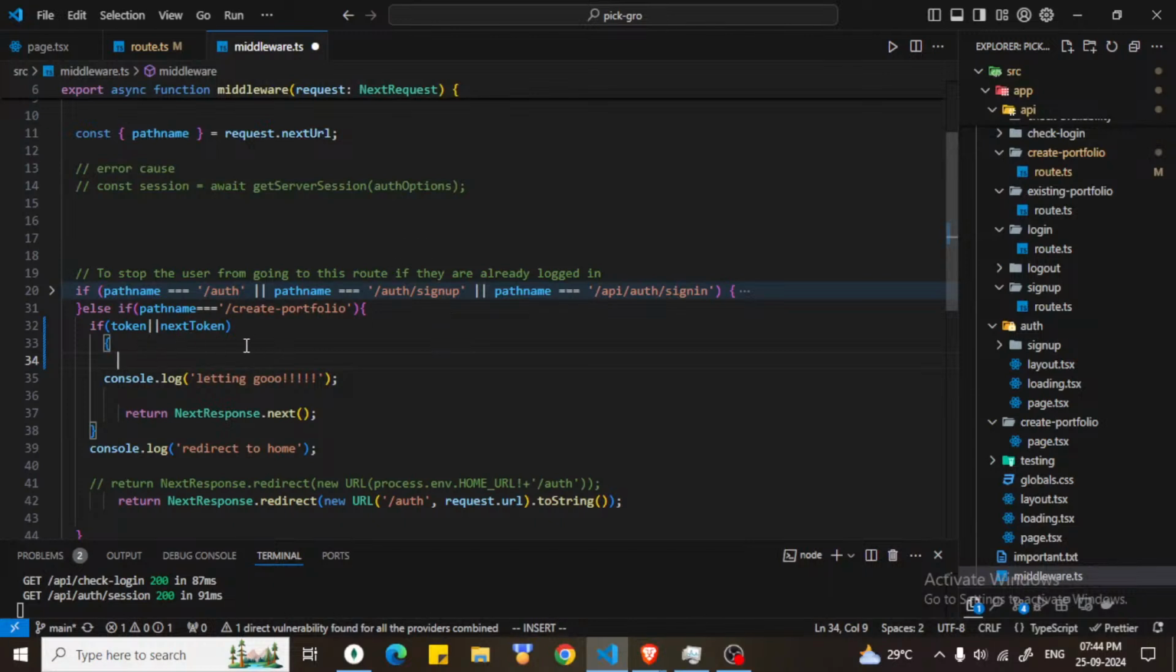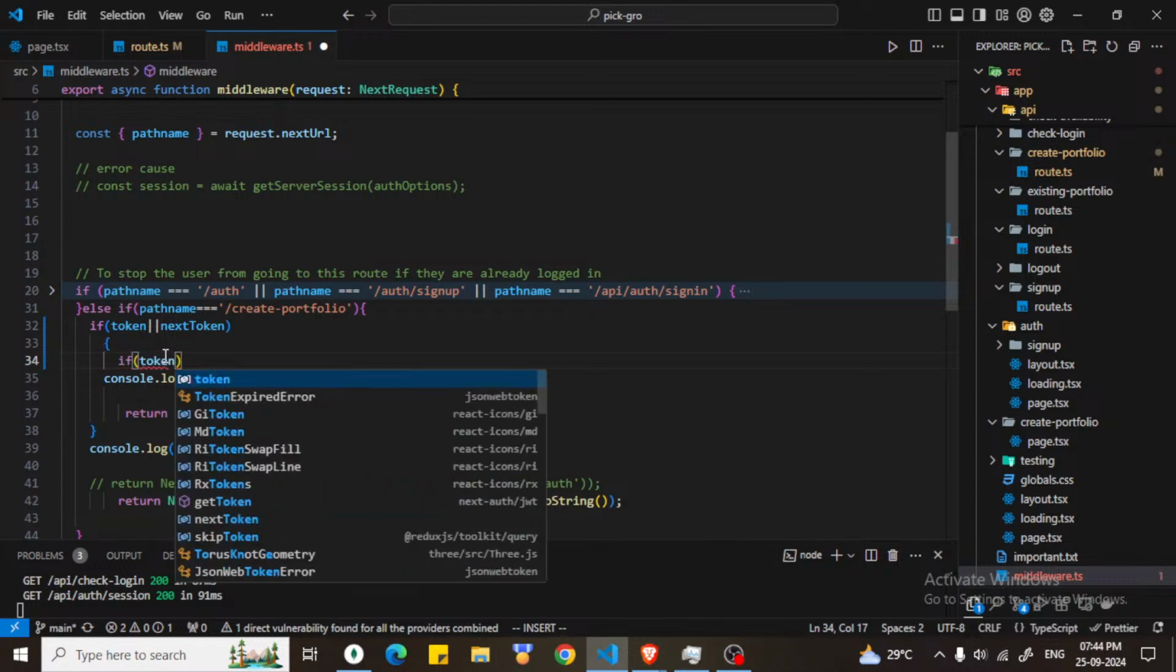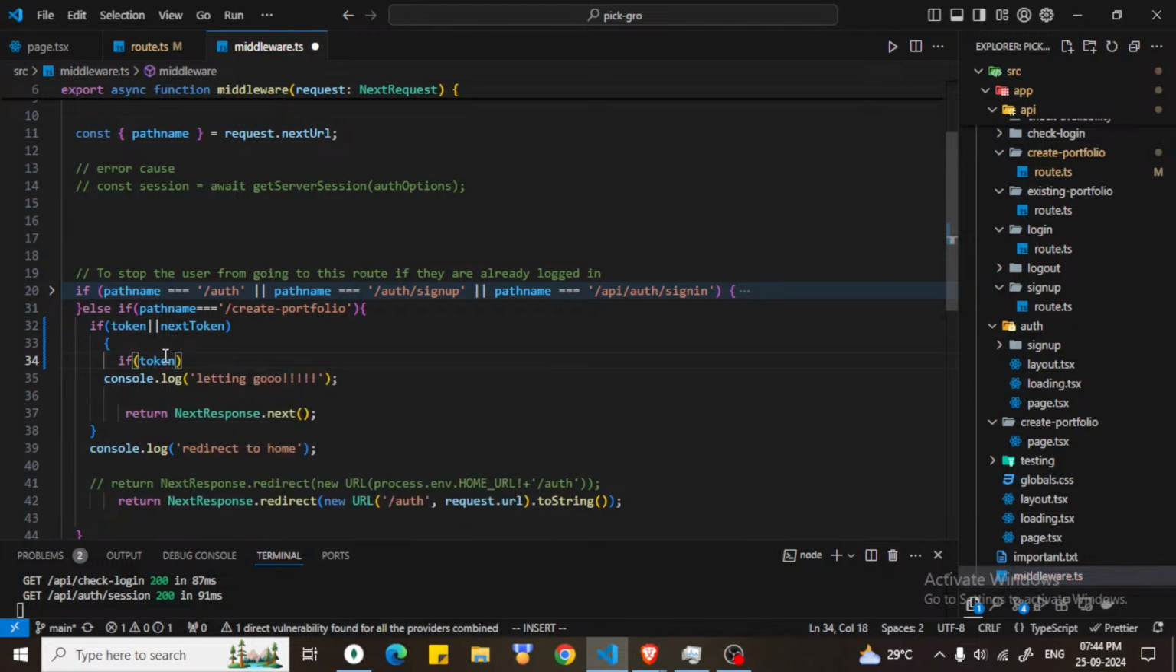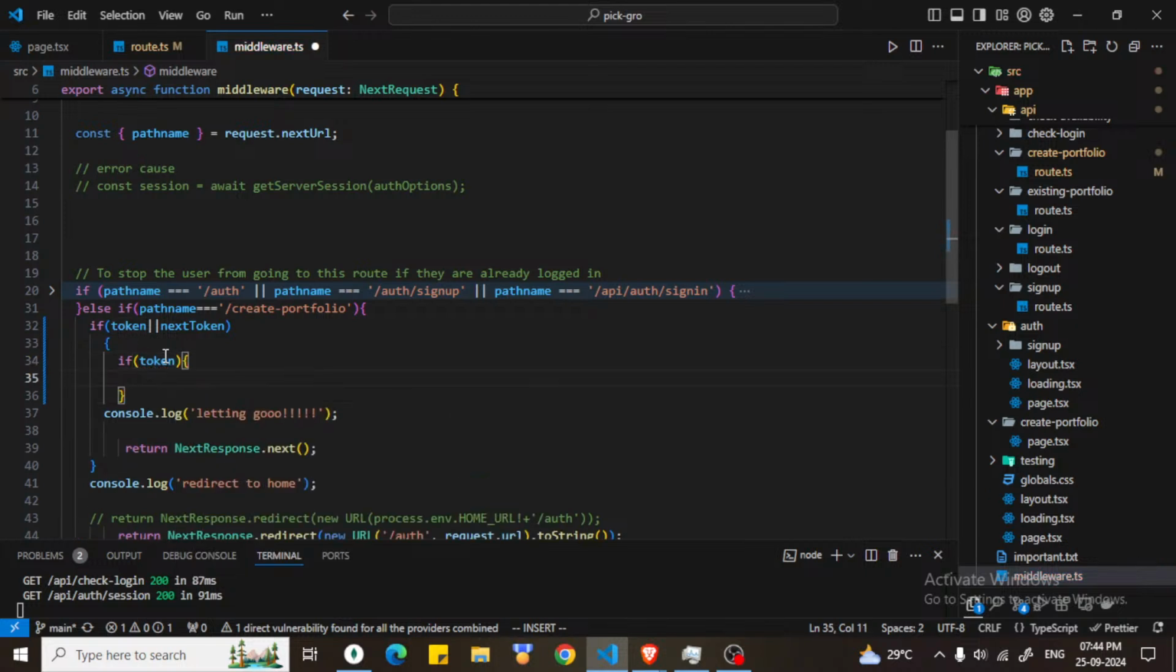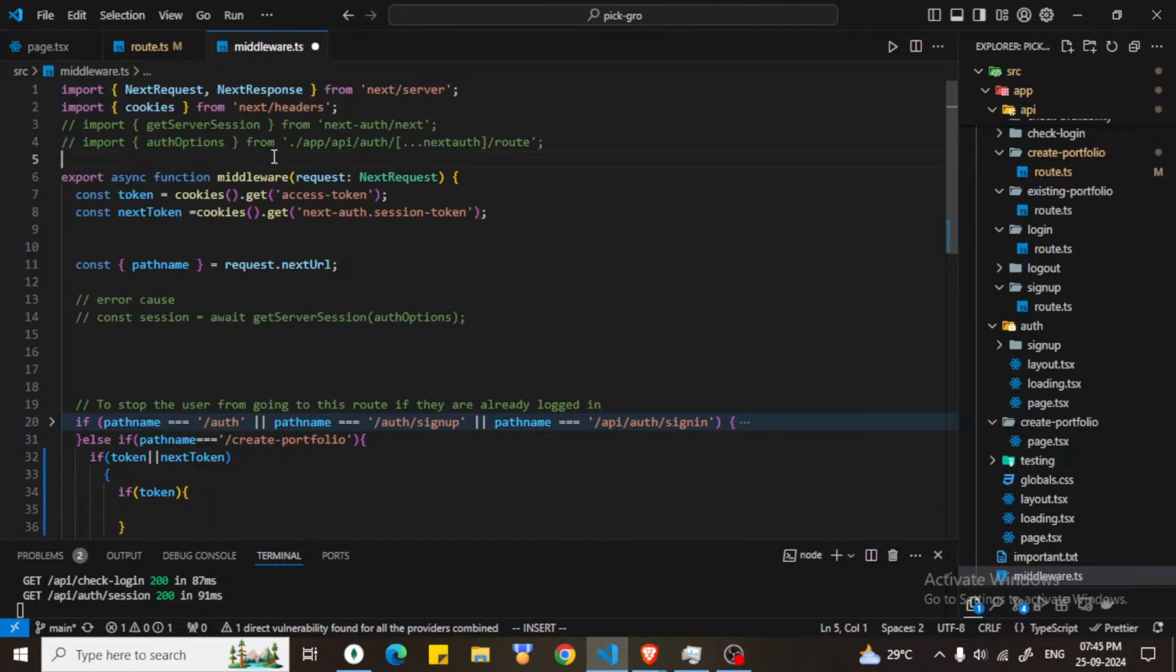Okay, so first of all, we can have token also, which is the version of authentication which I built myself, and next token is generated by NextAuth. Okay, so we have two conditions inside this. If token, like one of them would for sure be true. If it is token 1, then what we will do, we have to also import something from here.